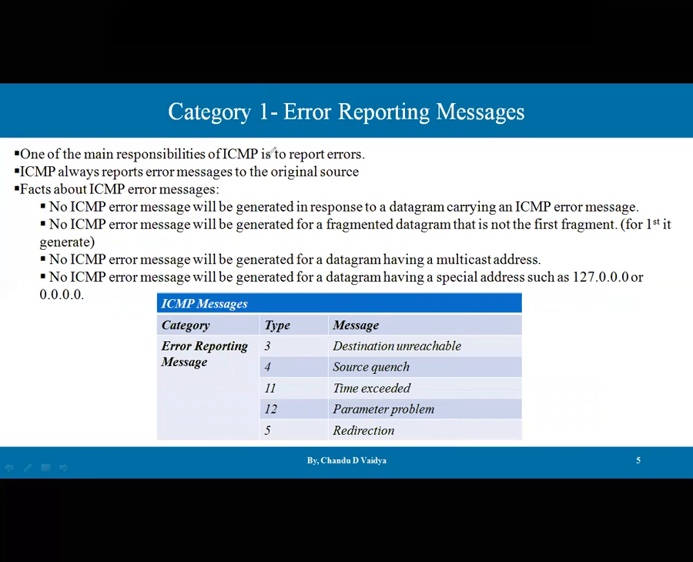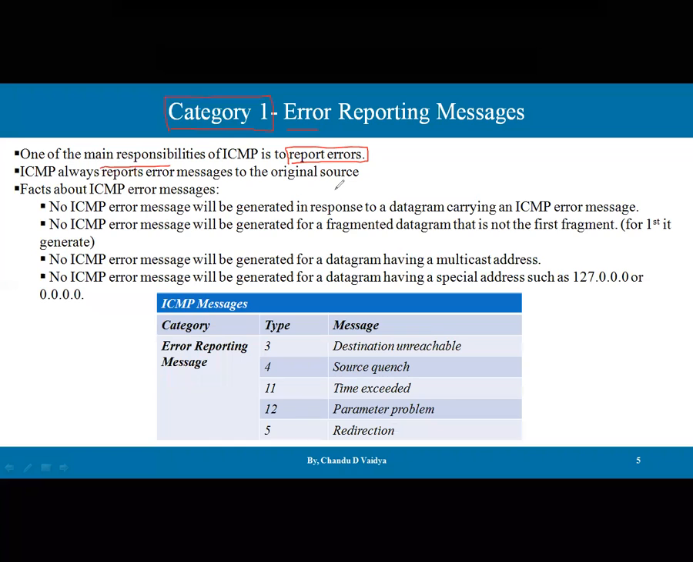Now, there are some interesting facts about this. Let's start with category 1 messages, which are the error reporting messages. One of the main responsibilities of ICMP is error reporting. As we are now discussing the error reporting messages, this is the main responsibility of the ICMP protocol: reporting of errors. ICMP always reports errors to the original source that has sent the datagrams, indicating and informing it that something went wrong.